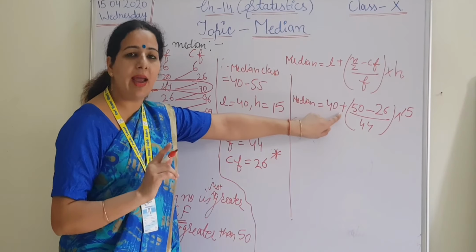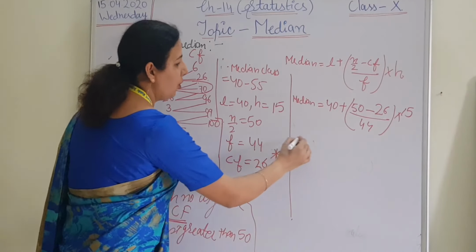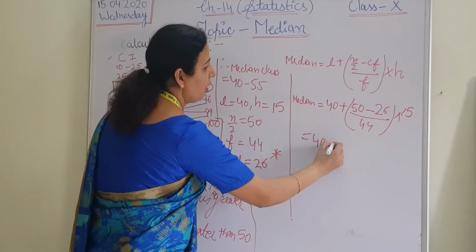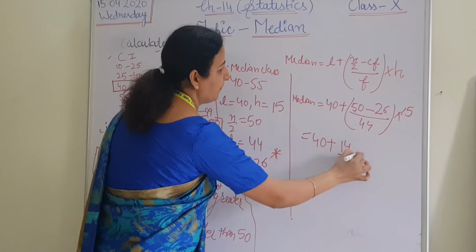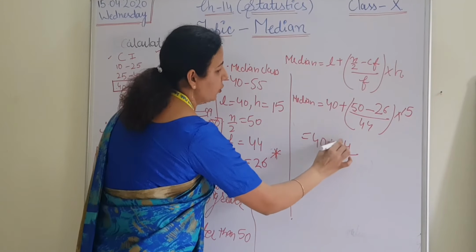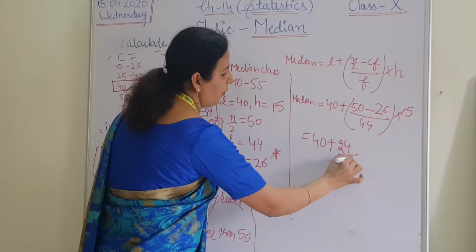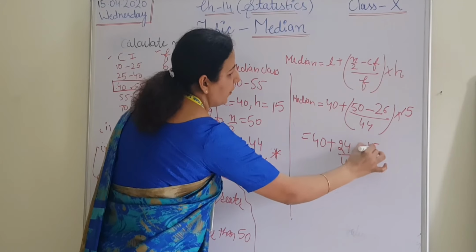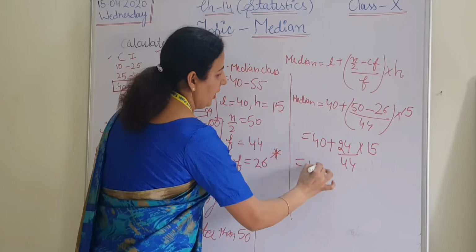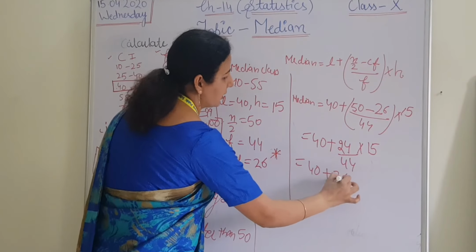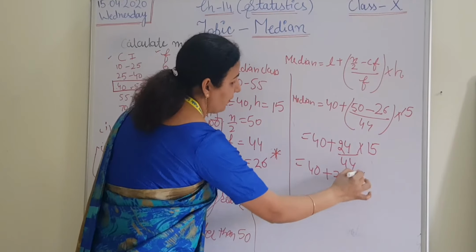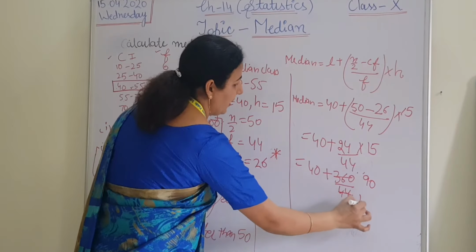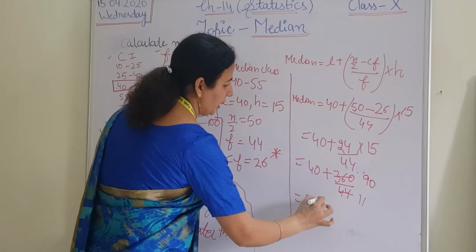So let me solve the question. 40 plus 50 minus 26 is 14, upon, sorry, not 14, it is 24, upon 44 into 15. 40 plus 360 upon 44. We all know that we can divide it by 4, so it becomes 90 upon 11. So 40 plus 90 upon 11.